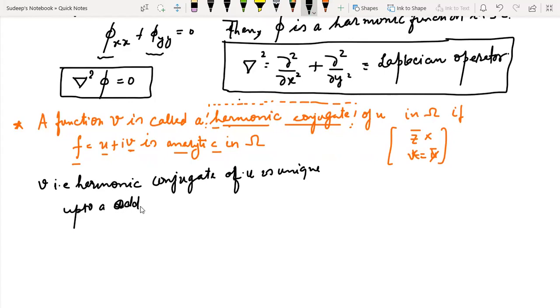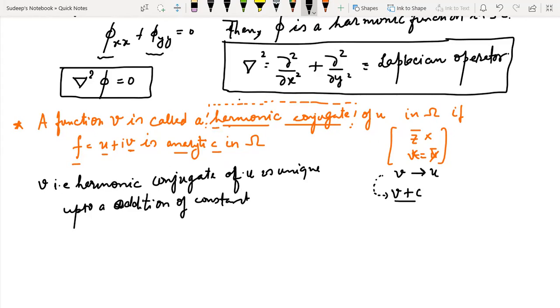So what I want to say is that if v is a harmonic conjugate of u, then other harmonic conjugates can be of the type v plus c. That is, other harmonic conjugate can only differ by a constant. So in that sense, v is a unique harmonic conjugate up to an addition of a constant. Let us see how.